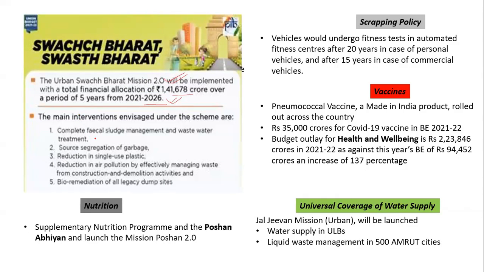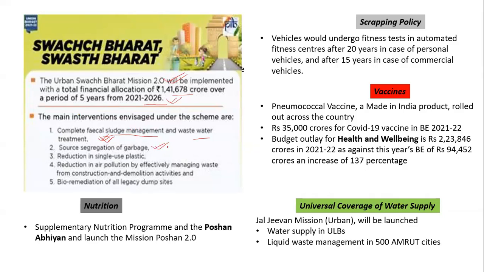This scheme would have fecal sludge management and wastewater treatment. This scheme mainly focuses on urban India. It would do the fecal sludge management and wastewater treatment so that water could be reused again. Source segregation of garbage. So garbage would be segregated at source.